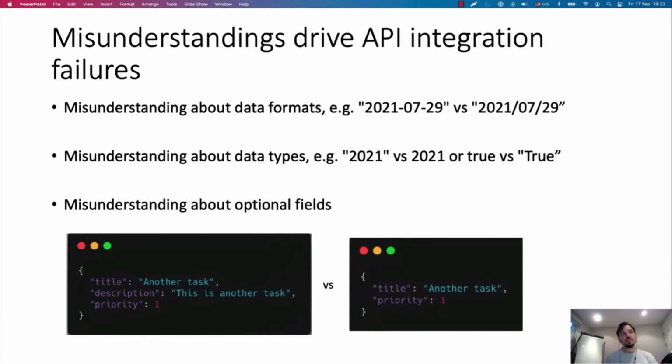The second factor is misunderstandings between the client and the server about what the API should be doing or how it's supposed to work. These kind of misunderstandings come in many forms and shapes. Could be a misunderstanding about what the expected format of one of our properties is, what the type of a property should be, or what are the optional fields in a payload. When these things are not clear, failures are likely to happen. So if certain fields are not coming in the expected format, the client is not going to process them correctly, and therefore it's going to fail. And the same for any other of these misunderstandings.